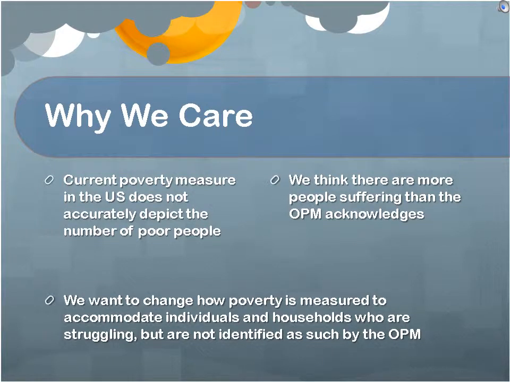Amidst our definitions and theses, we realize you might be asking yourself, why should you care? Simply put, because the official poverty measure is failing to accurately capture poverty in the United States. The current poverty measure in the U.S. does not accurately depict the number of poor people. The official poverty measure fails in many ways with regard to accurate measurement of what we believe to be true poverty, and we will elaborate on these later. As a result of these flaws, we believe there are more people suffering than the OPM acknowledges. We want to change how poverty is measured to accommodate individuals and households who are struggling, but who are not identified as such by the OPM.